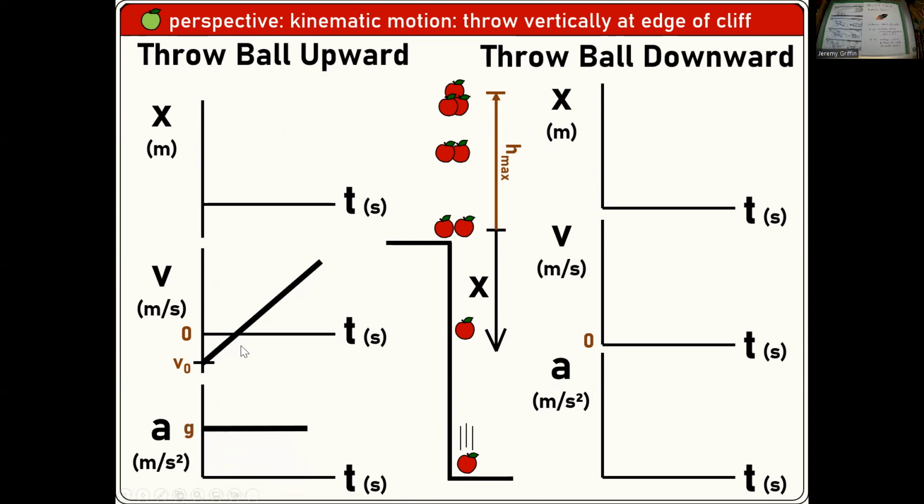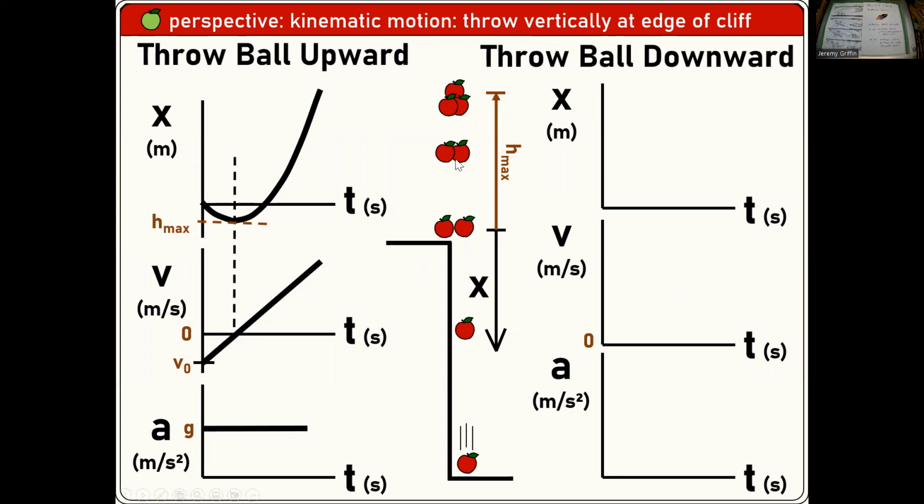So constant acceleration. And then there you go, just like that. Oh, and also those two graphs line up like that, don't they? Boom, boom, boom. Now that's throwing a ball upward. What if instead you went to the edge of the cliff and you took the ball straight down?